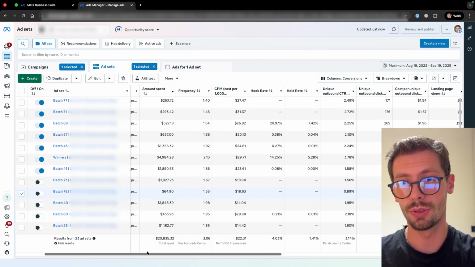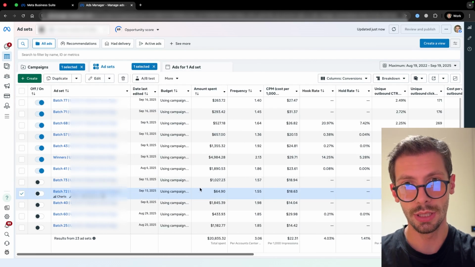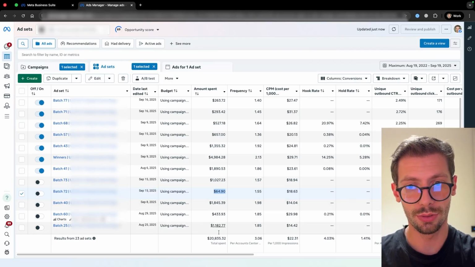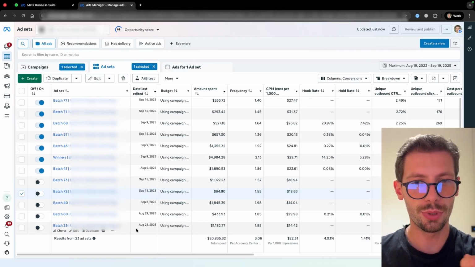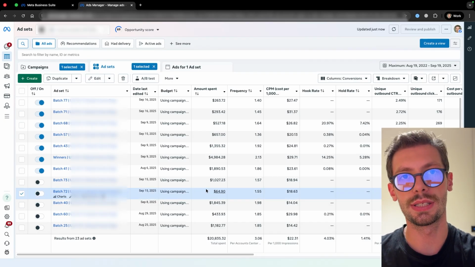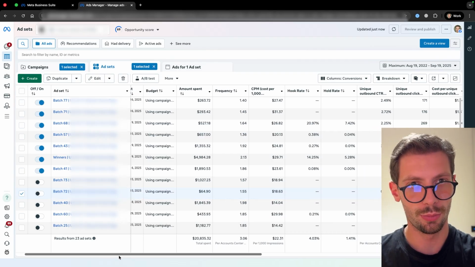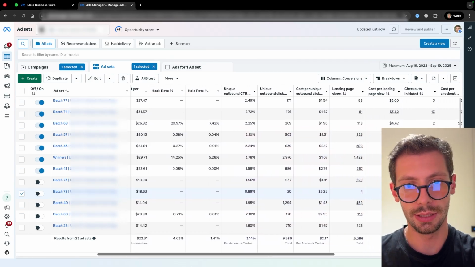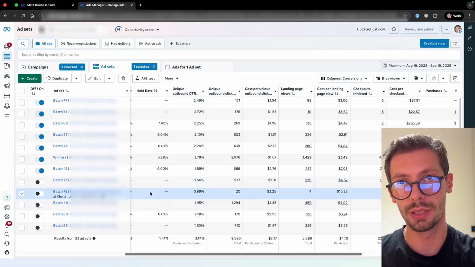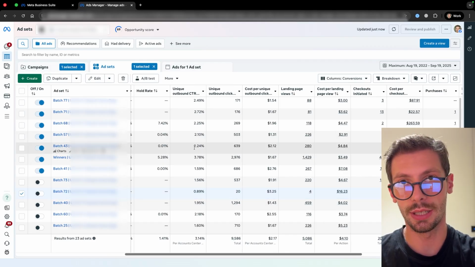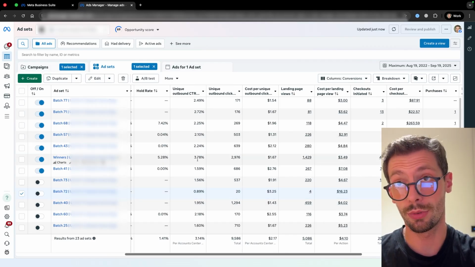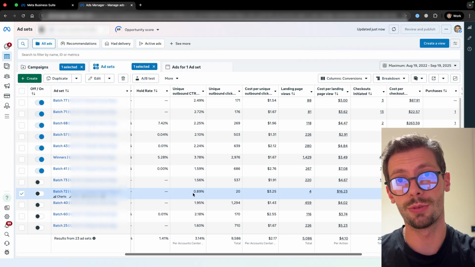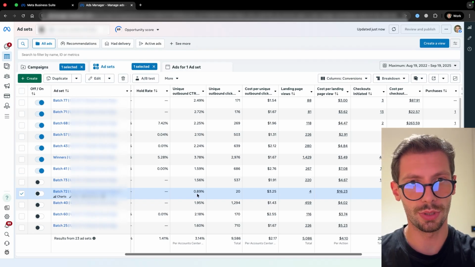So if, for example, we look at some losing batches like this one that almost spent nothing in comparison to the other batches, then it's actually pretty hard to turn this into a winner, because this is an indication for the fact that this is pretty much a loser. And like here you can already see why. If we look at the click-through rate, the performing batches are at like 2.2, 3.7. This one is at 0.8. So something is pretty wrong.